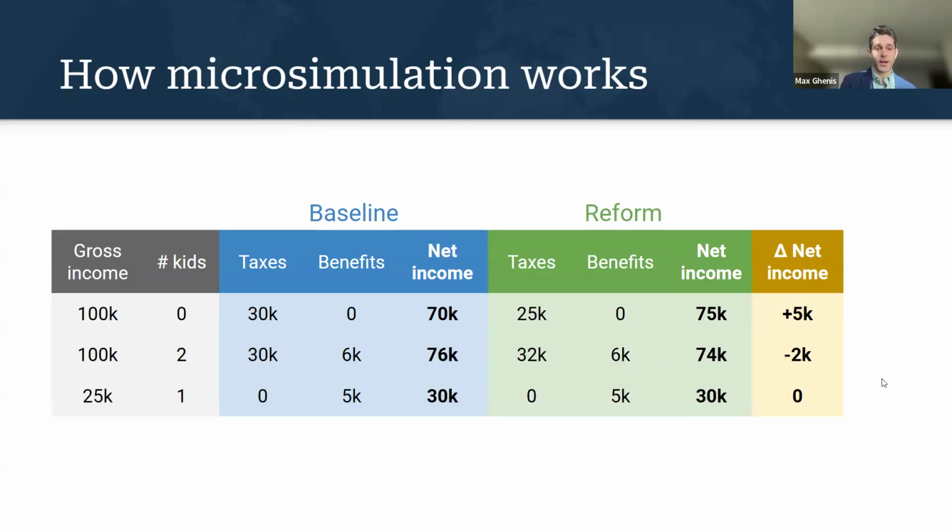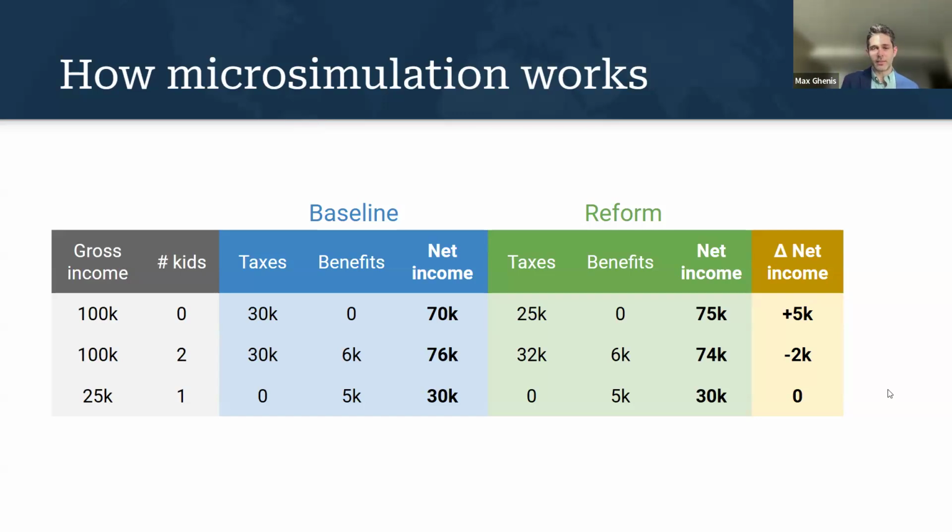Now we do that not just for one household, but in a way that can scale to lots of different households. In our case, we have about 100,000 households in the core data set nationwide, fewer for individual states. But now we have some diversity in the types of households we see. We've got another household with a similar income, but they have some kids. So they're going to receive some benefits, and they're also going to pay more tax as a result of the reform. And then our third household is a lower income household with one child, unaffected by the reform.